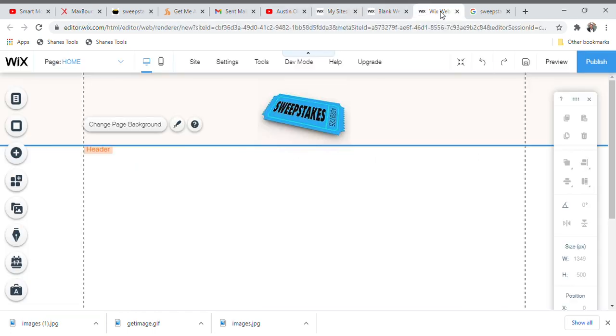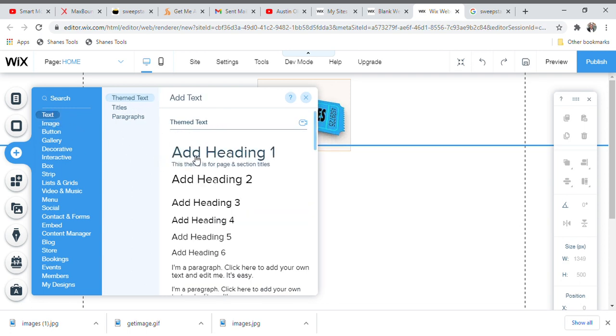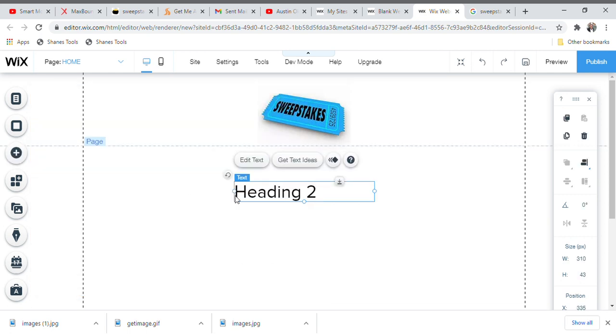So guys, you go back to the website, you go and click on the plus sign. When you click on the plus sign, you go and click on text. Now when you click on text, it is going to take you to this particular area where it is required to add heading. So all you need to do is click on add heading too. Now it is showing very well for you.